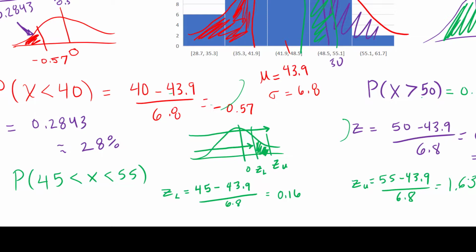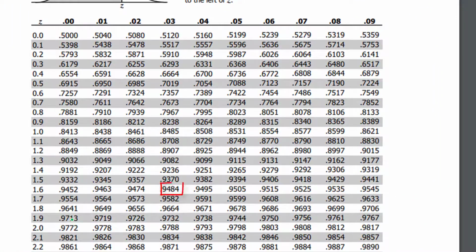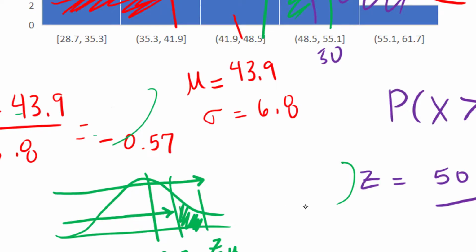So I have to look up both of these areas. Let's look up 1.63 first. 1.63 looks to be 0.9484.